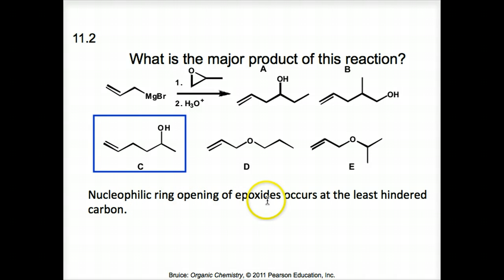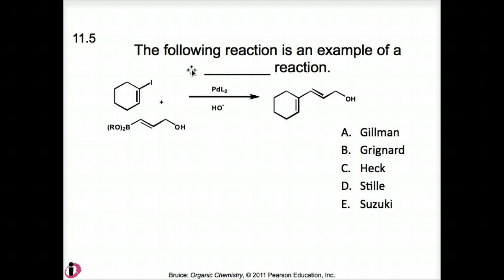Nucleophilic ring opening of the epoxides occurs at the least hindered carbon, again because there is no methyl group. It has 2 protons bonded to it, but not a methyl group and a proton. And again, the second step relieves the negative charge that's on the oxygen after this bond breaks and the electrons go onto the oxygen. Okay, let's continue on.